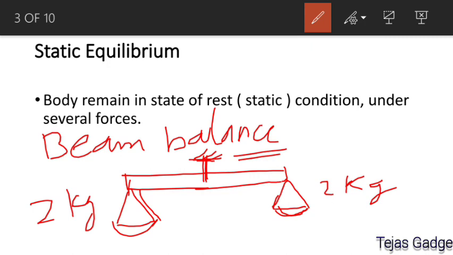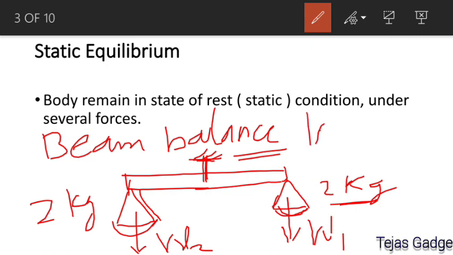Due to this 2 kg, some weight, let us say W1, is applied here, and some weight, let us say W2, is applied at the left pan, and since both are 2 kg, W1 will be equal to W2. The weight applied on both pans will be the same.